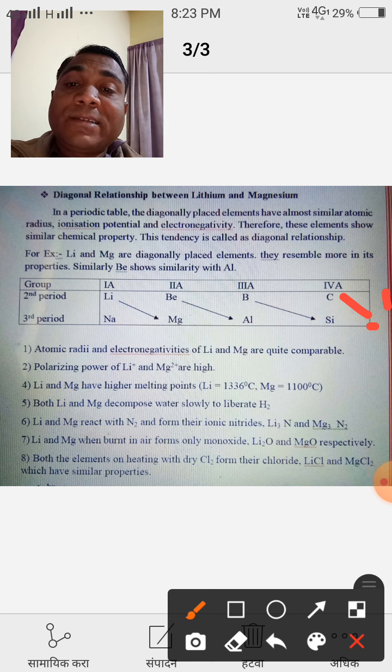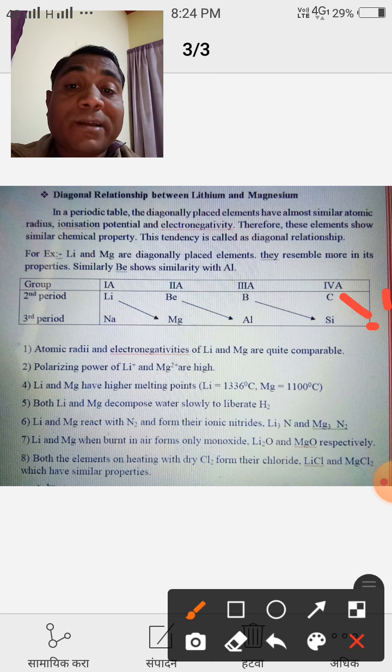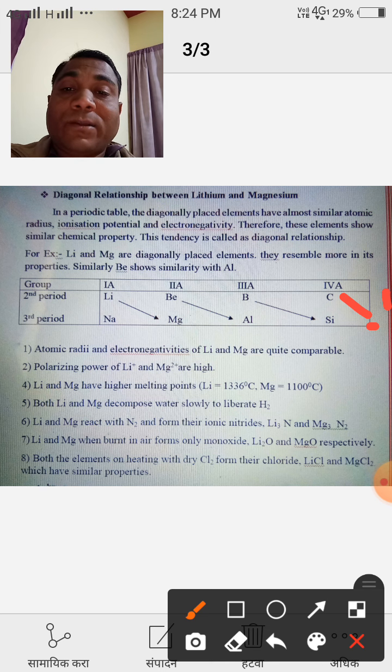Therefore, these elements show similar chemical properties. This tendency is called the diagonal relationship. That means the tendency of diagonally placed elements to show similar chemical properties. Why are they showing similar chemical properties? Because they have similar atomic radius, ionization potential and electronegativity. So the diagonally placed elements show similar chemical behavior. This tendency is called the diagonal relationship.